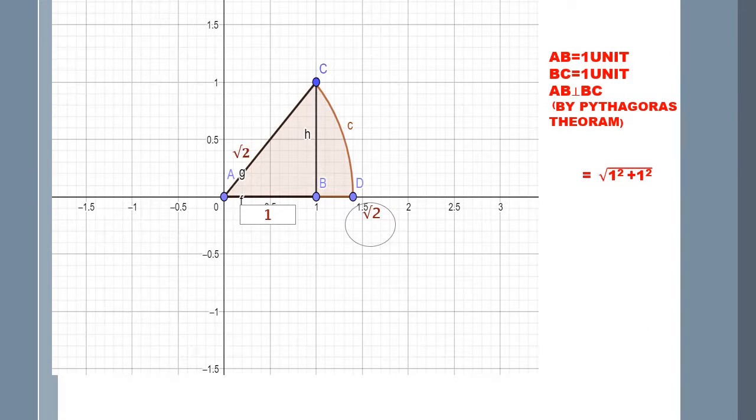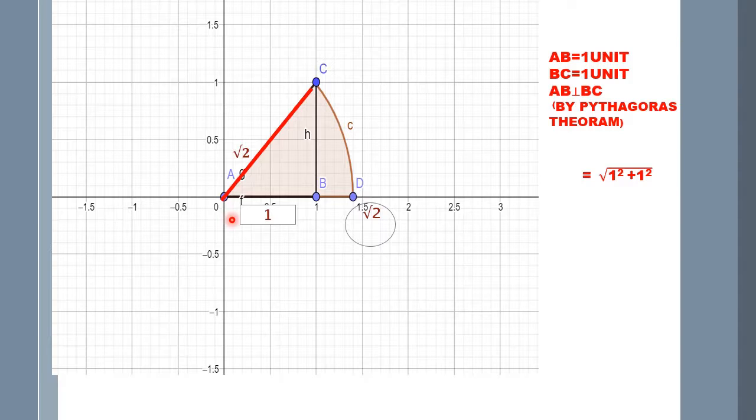Now we are going to locate root 2 on the number line. In the previous slide, we saw that AC is equal to root 2. AC is the hypotenuse of the right triangle ABC. But there is another interesting thing about AC. It is the radius of a circle with center A. So, AC is equal to root 2 is again a radius of a circle with center A.